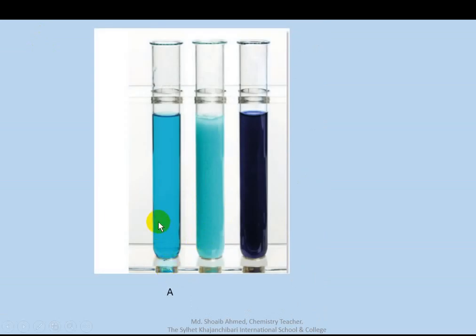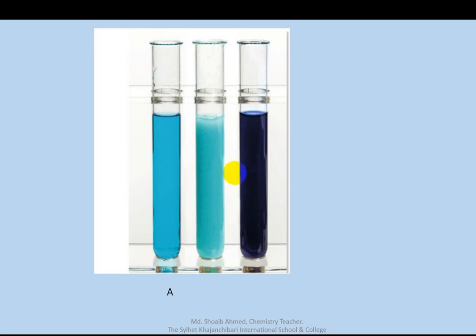At first this is the hexaaqua copper(II) sulfate solution. This pale blue solution, when sodium hydroxide, an alkali, is added here, hydroxide ions replace hydrogen ions from the ligands and form tetraaqua dihydroxo copper(II) sulfate precipitate.